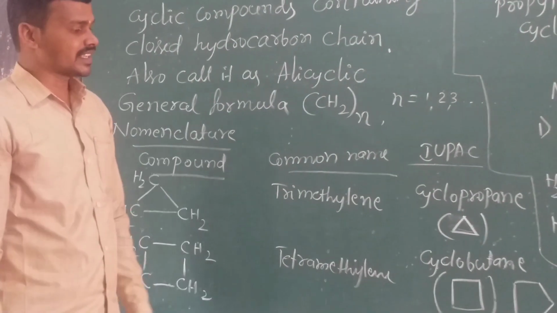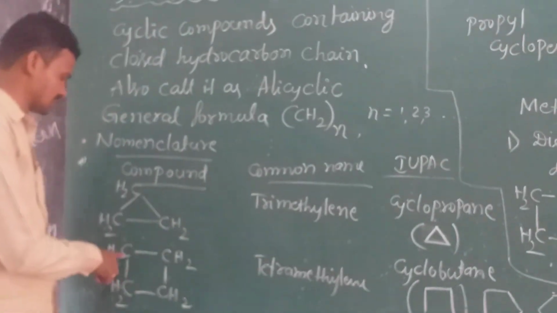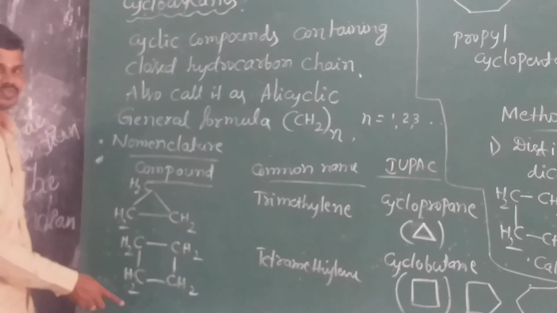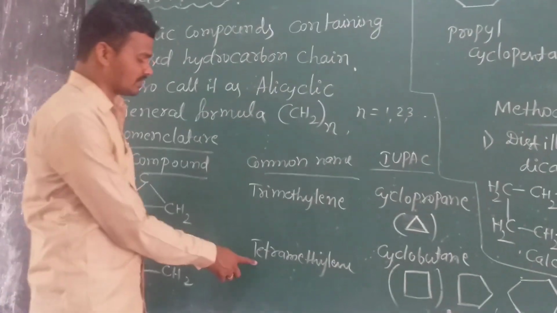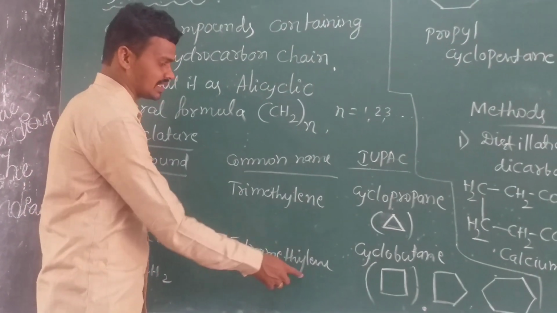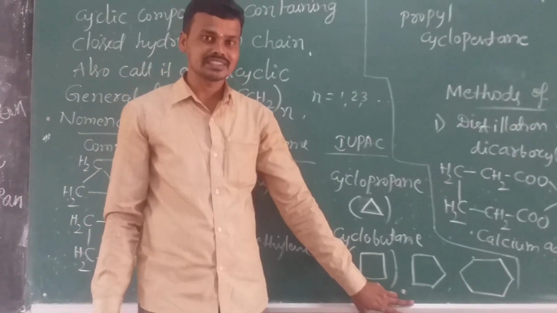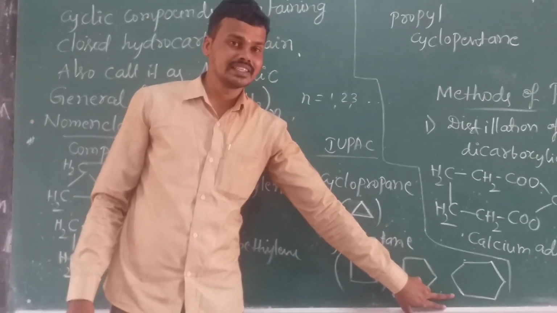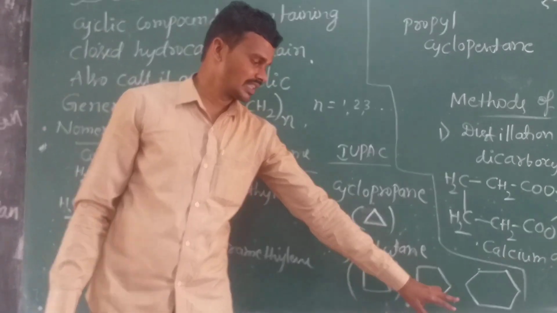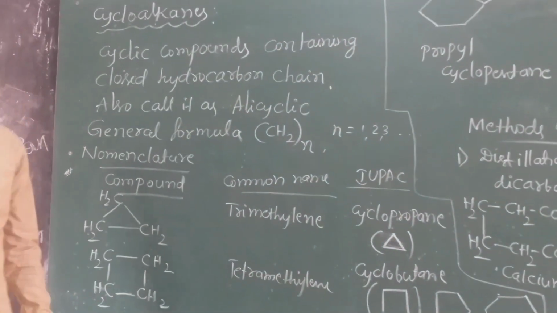The next one, CH2, CH2, CH2, CH2, CH2. There are 5, which means pentamethylene, and the name is cyclopentane. Cyclopentane is denoted by this shape, and cyclohexane is denoted by this sign. Okay, these are the IUPAC names.